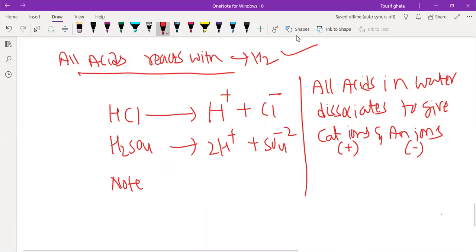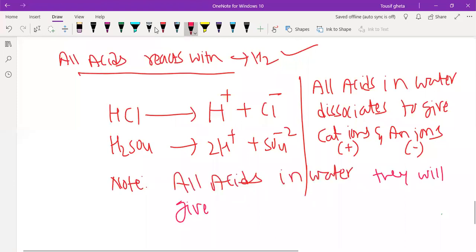All acids in water will give H plus ions. Compulsorily they will give H plus ions. So the constant thing is that the cation is always H plus.